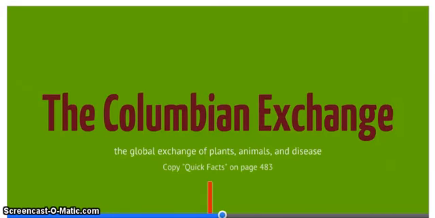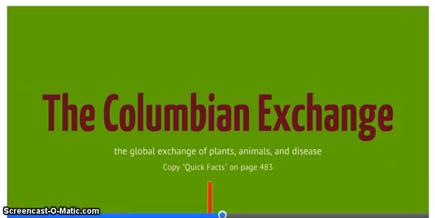Today we're talking about the Columbian Exchange. Now this was the exchange of plants, animals, and diseases from the Old World, which is Europe, to the New World, which is the Americas, both North and South America.